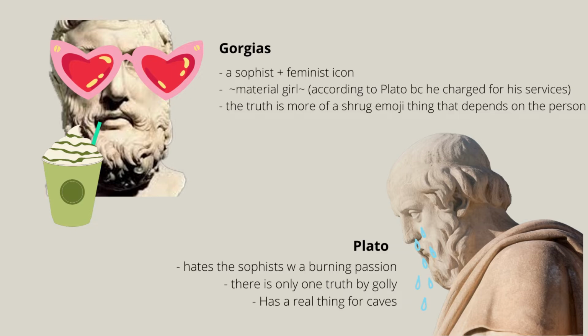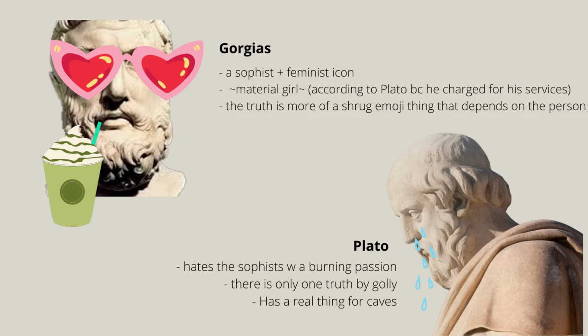Let's be clear here, they didn't intentionally piss people off most of the time, but the ideas the sophists came up with were ones that threatened the traditions of Greek society, so obviously they had their fair share of haters and some reputable folks like the unhinged, cave-obsessed Plato. Some of the ways that the sophists made enemies in high places included making the general public rethink accepted parts of daily life, like history and the role of the gods.